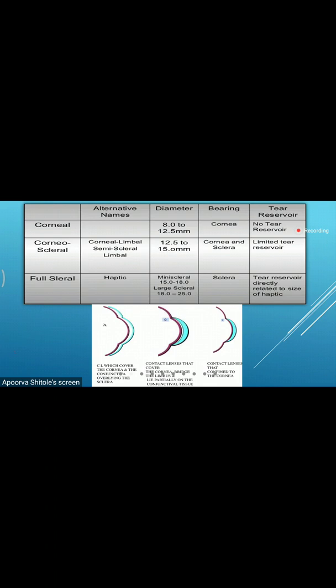So over here we can see the edges of the contact lens are resting over the limbus and lie partially on the conjunctival tissue. So this is nothing but the corneoscleral lens. There's a white space between these two, hence we can see that the contact lens is not resting over this part, but only on this part where it is touching. Over here we can see as well.